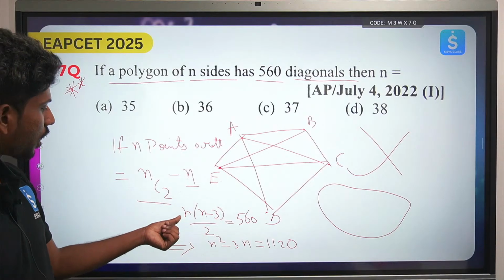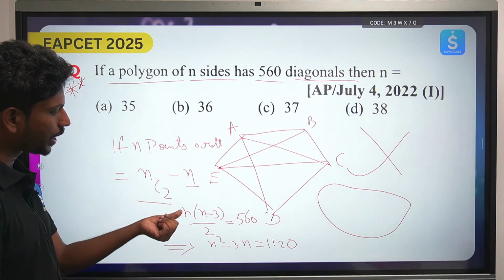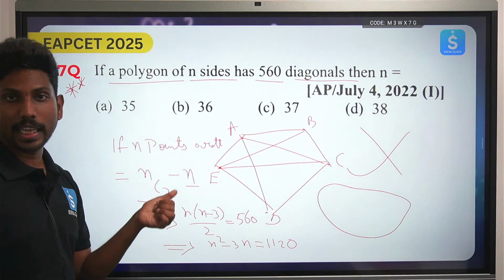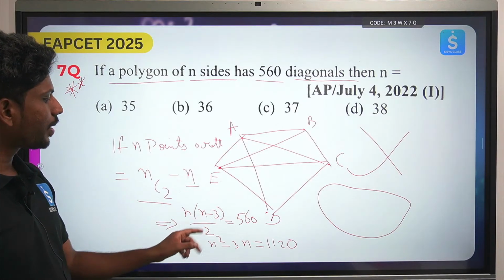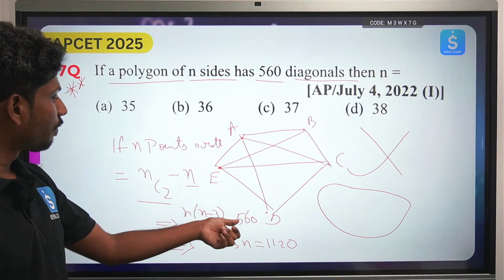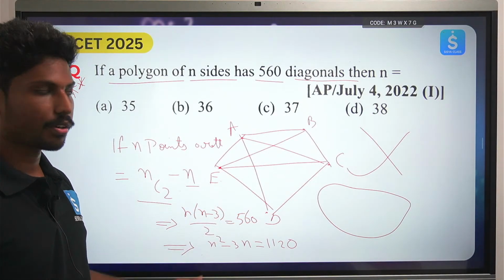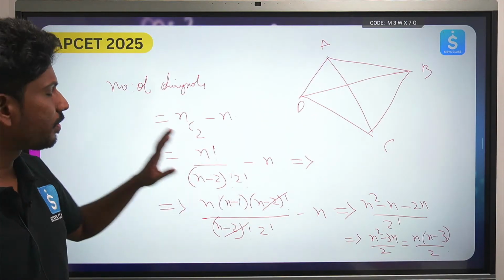You let me know, or you can directly make a calculation over here itself by doing the trial and error method by option verification. N into n minus 3 by 2 for everything if you try to do, for which answer you will be satisfying this, that you can solve. Okay, కానీ ఇక్కడ completeగా I have shown you.